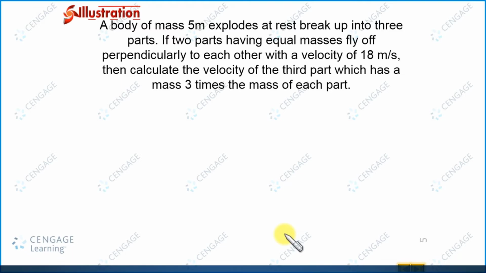That means the linear momentum of the system just before the explosion and just after the explosion should be conserved, right? Let the mass of 2 parts be m, and it is given the mass of the third part is 3 times the mass of each part. So the mass of the third part can be taken as 3m.